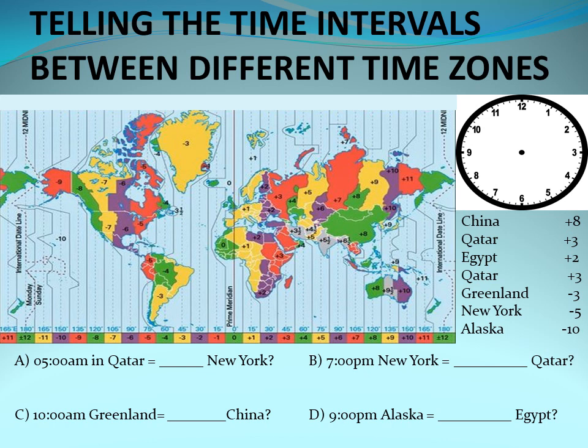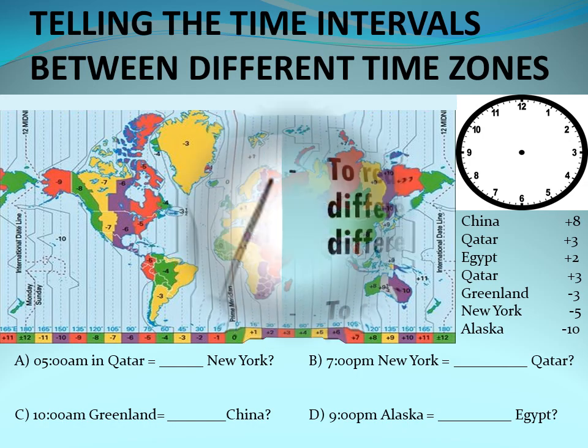So it means Greenwich has gone ahead of them by 3 hours, right? So if their time is 10 a.m., Greenwich time should be 3 hours ahead. Let's count. 1, 2, 3. That means Greenwich is already in the afternoon, 1 p.m. Now, the question says we should find out the time in China. Since we now know that Greenwich is 1 p.m., it will be easy to know the time in China. China is a +8 country, and the time is 1 p.m. China goes so fast in everything.